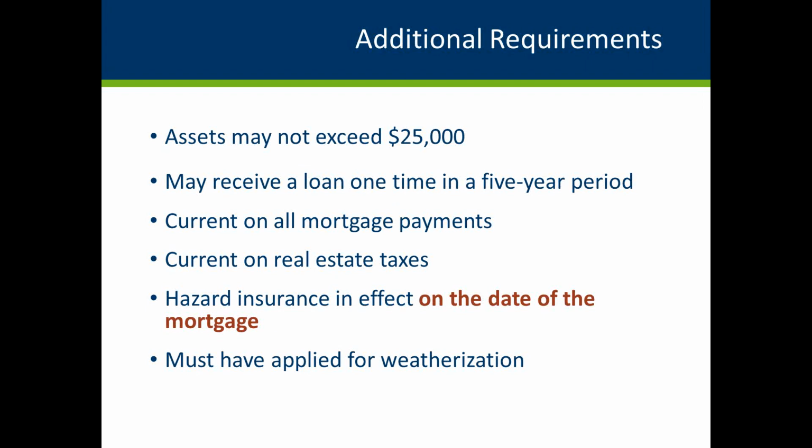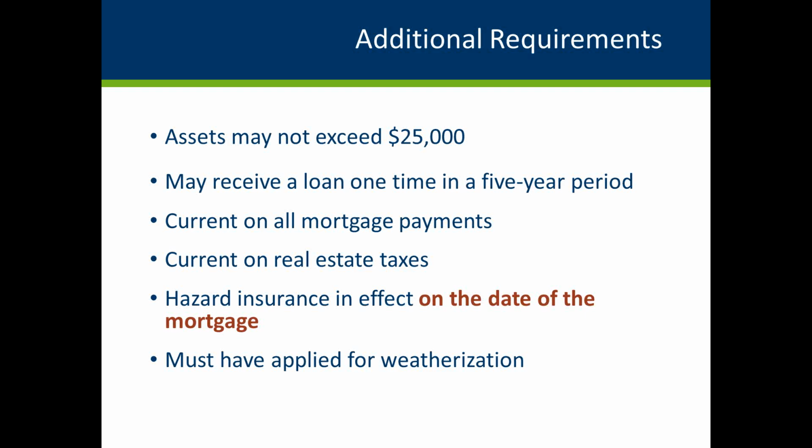The borrower must be current on all mortgage payments and real estate taxes. Credit reports are not required and should not be obtained. And the borrower must be unable to obtain equivalent financing elsewhere. All properties must be covered by hazard insurance, which meets at a minimum the following requirements: the insurance must be in effect on the date of the mortgage.